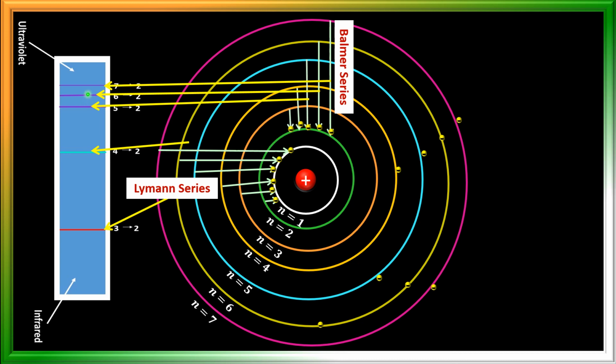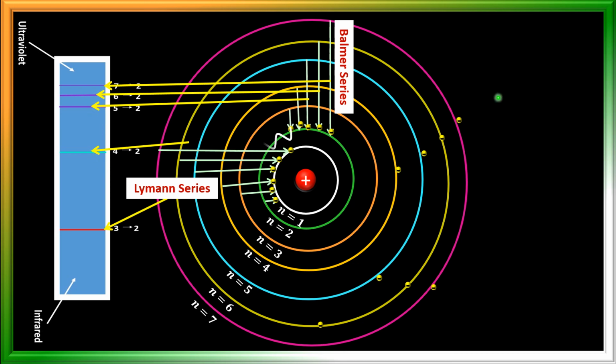So when electron transitions take place from higher energy levels to the second energy level, we get the line spectrum. These lines we have seen in the line spectrum I explained. So this is how these lines are formed. This series is called the Balmer series, and the Balmer series is in the visible region. That means we can see these colors.